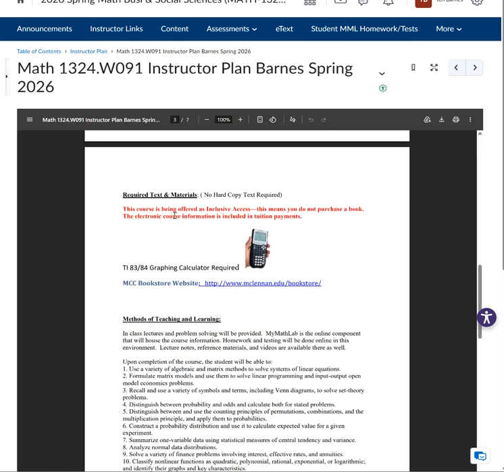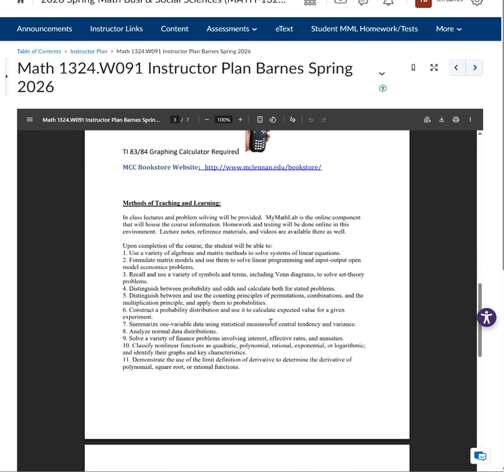You do not have to buy a hard copy of the book because this is inclusive access. You get one with your tuition, so you have an electronic book. You do need a graphing calculator. I teach with the TI-83/84, and that's the one that would be easiest for you to use. If you have another one that you like and that will do everything we do, you're welcome to use it. Here are the objectives.